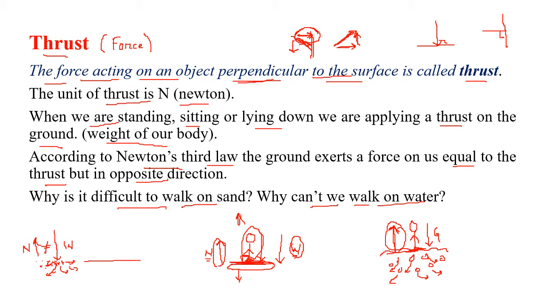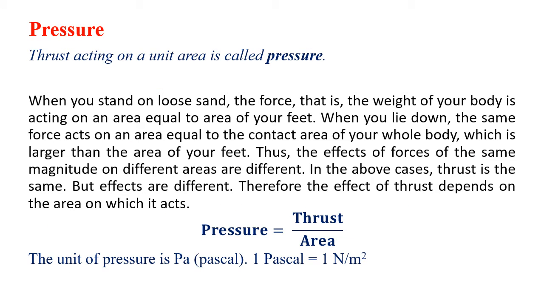Every object in the universe or on the earth right now is pulled down by gravity. So that weight is perpendicular to the ground, that is what we call the thrust. And after we have understood thrust, we come to the next topic, that is pressure. Thrust acting on unit area is called pressure.